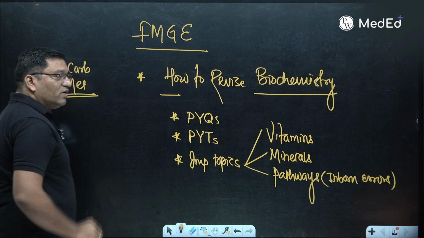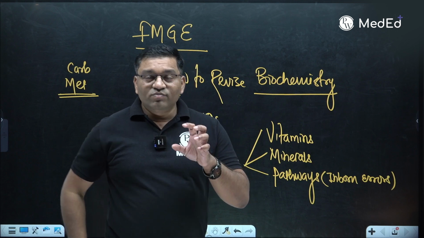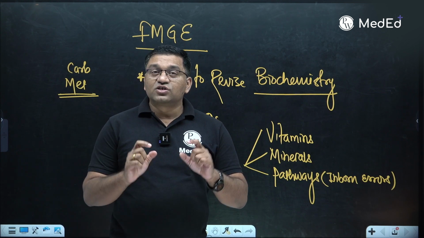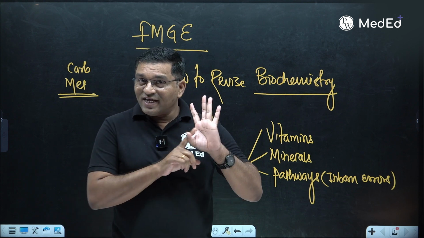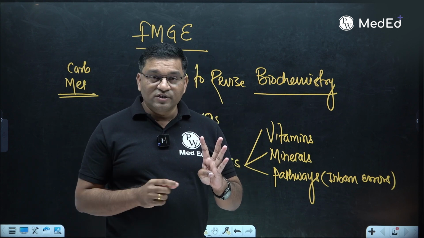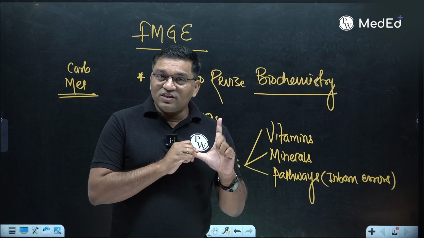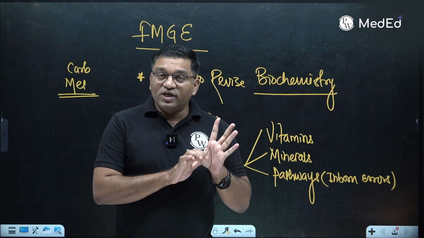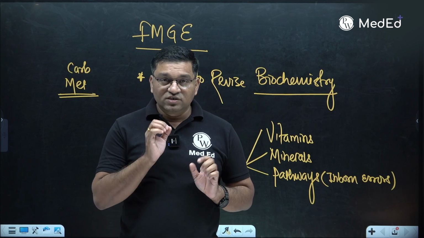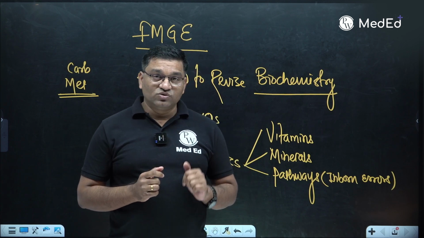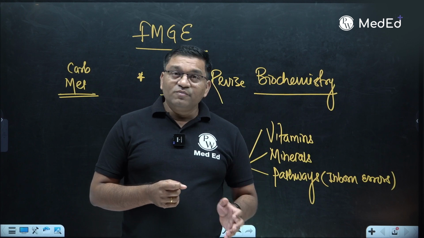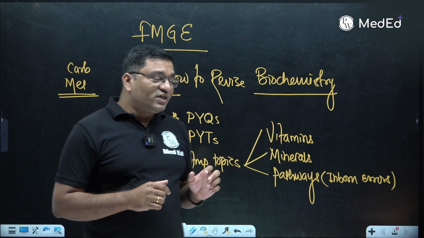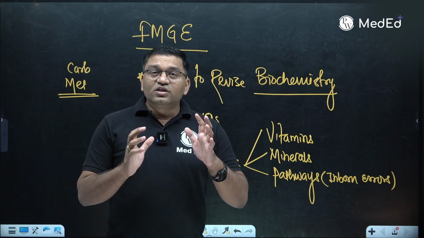For example, when you think about the carbohydrate metabolism, 10 to 11 clinical cases with short clinical history should be in your mind. For example, diabetic ketoacidosis, the most important case. Diabetic ketoacidosis is related with the carbohydrate metabolism, lipid metabolism. Then it is related with the potassium, and it is related with the acid base balance. So high anion gap metabolic acidosis is there and compensated by the hyperventilation. So it is an integrated topic. Nowadays there are a lot of questions on the integrated topic.